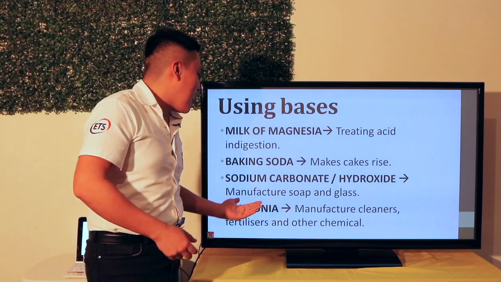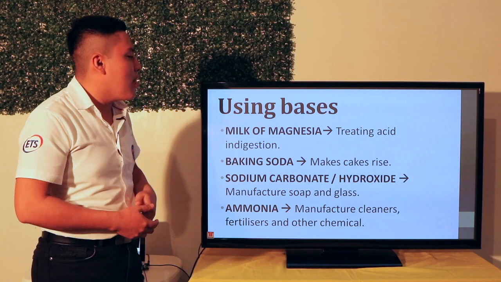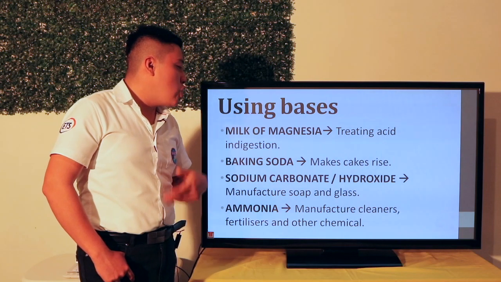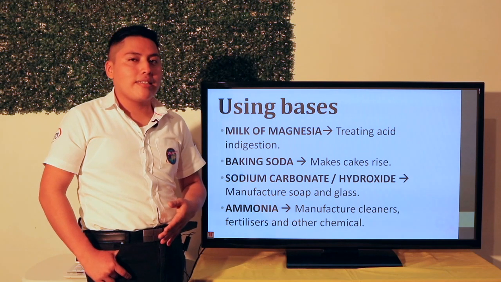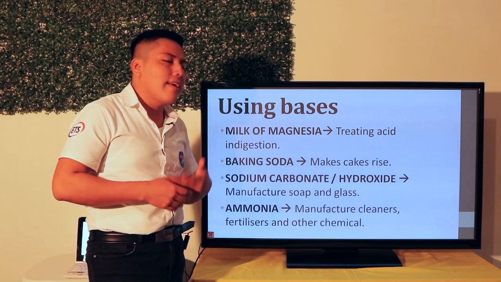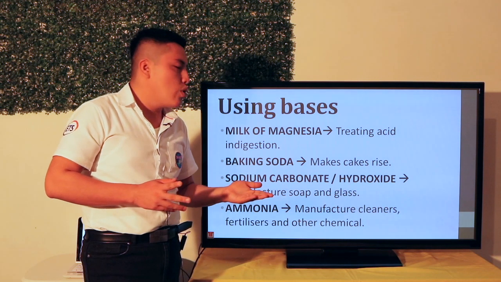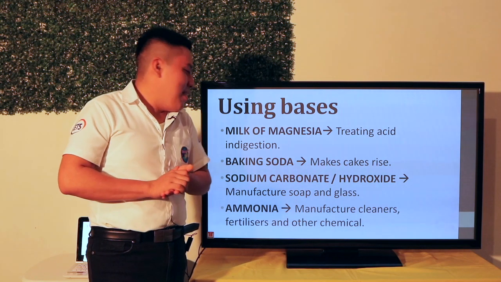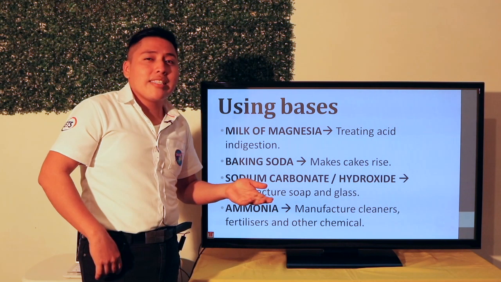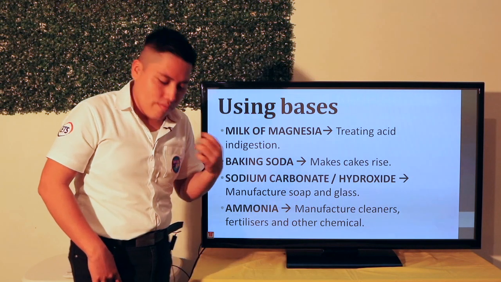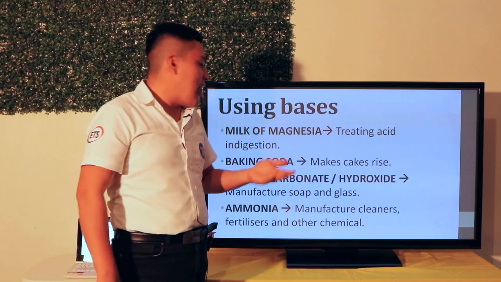Then here we have the sodium carbonate or hydroxide that manufactures soap and glass. It's used in industry or some factories to make these elements. Maybe you have soap. I know everybody uses soap, and uses glass, or you have materials or things made of glass.